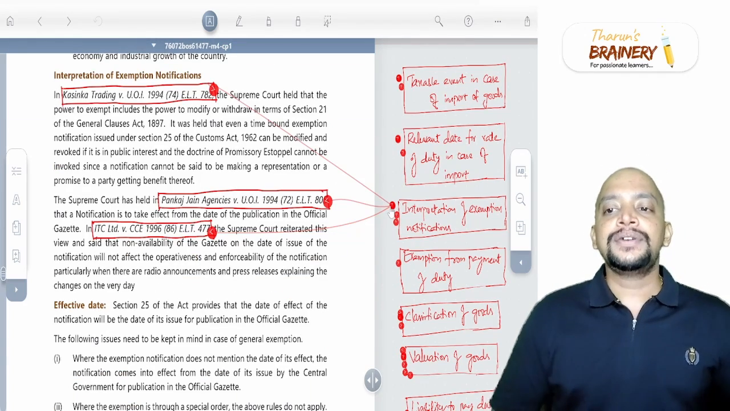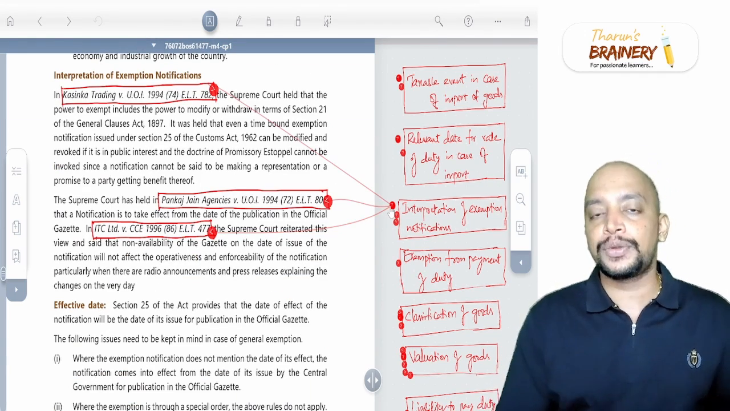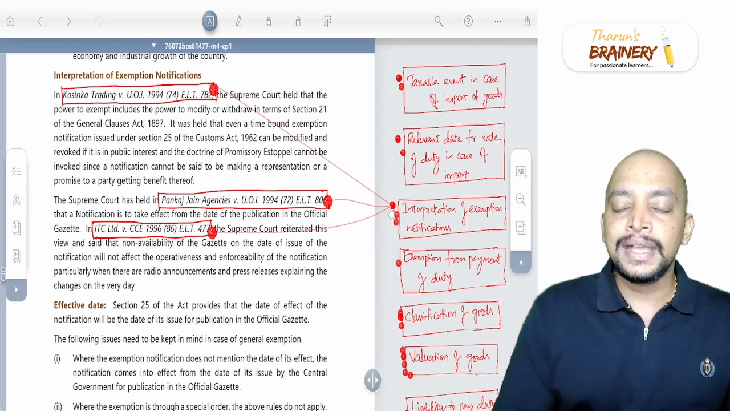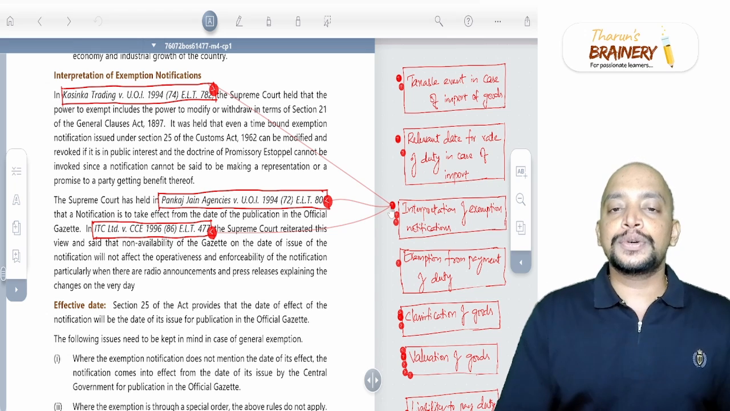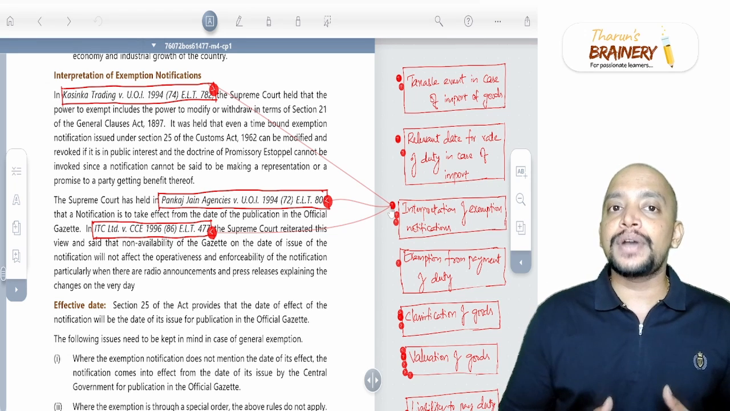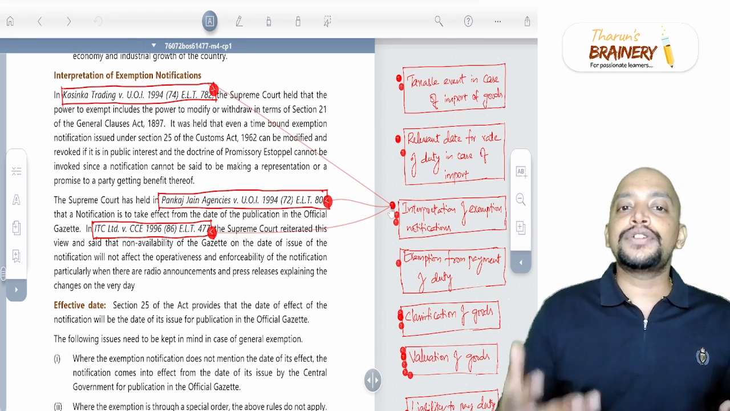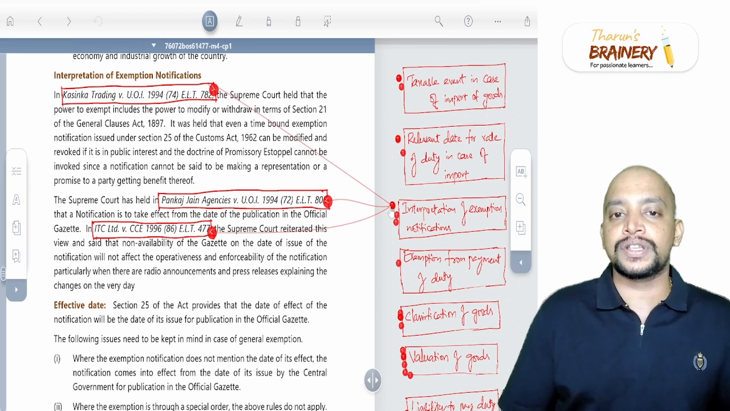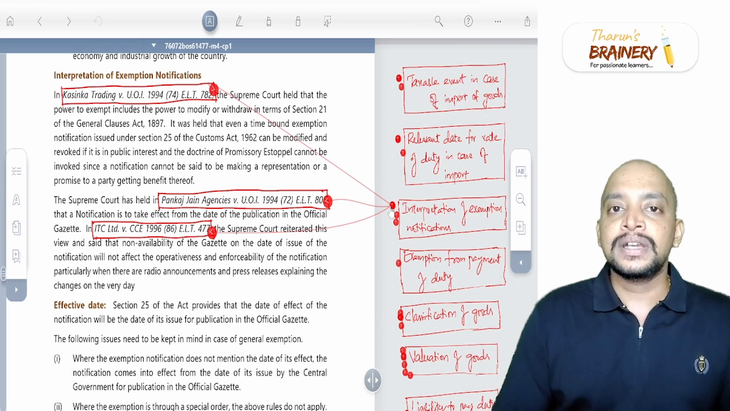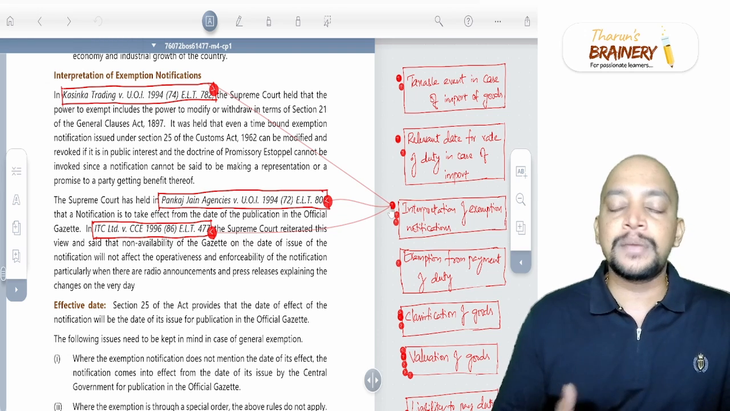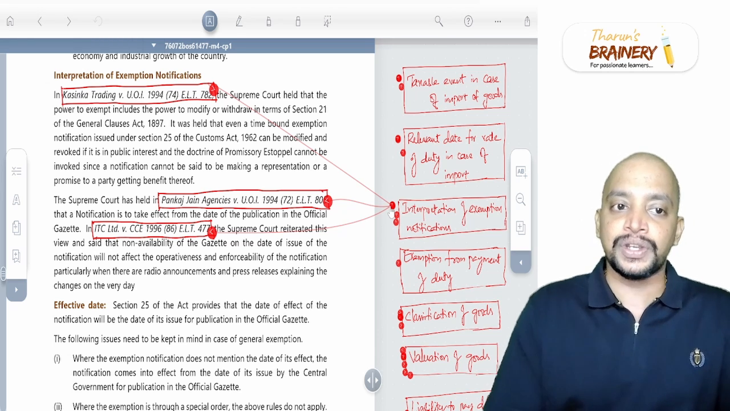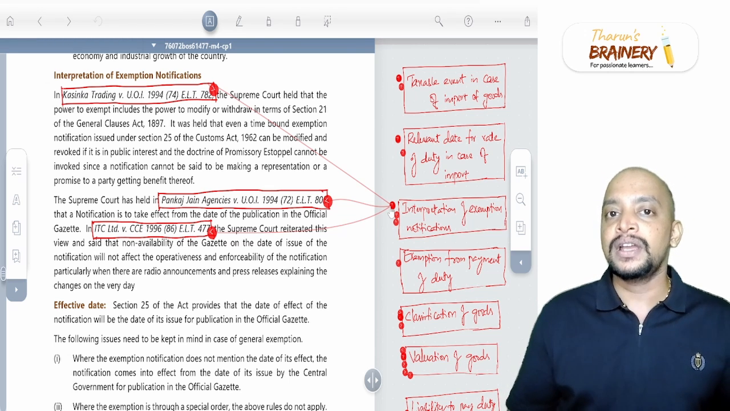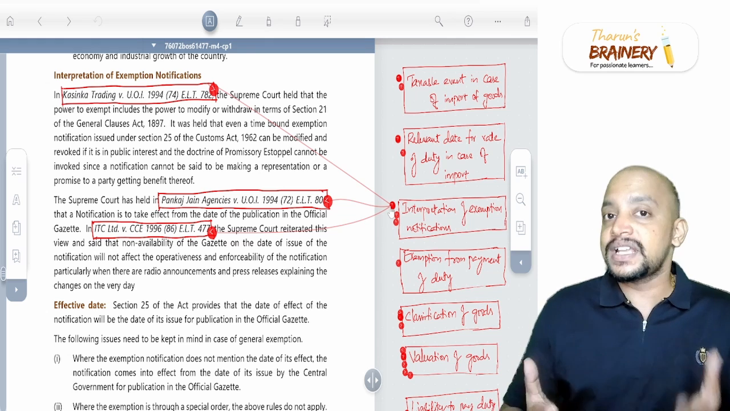Then next we have cases related to the interpretation of exemption notifications. In that, the first case is Kanishka Trading versus Union of India. What has happened is, whether the power to exempt includes the power to modify or withdraw in terms of section 21 of the General Clauses Act. When they give an exemption, the central government has the power to give it. So can it be modified? Once the exemption is given, can it be modified or revoked if it is in the public interest to do so?